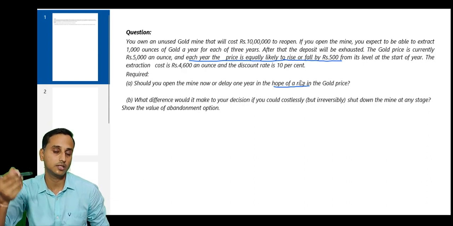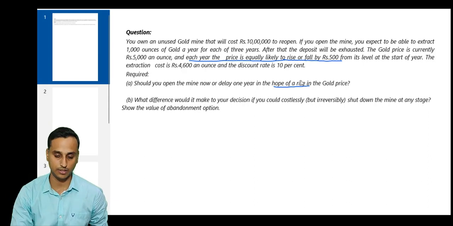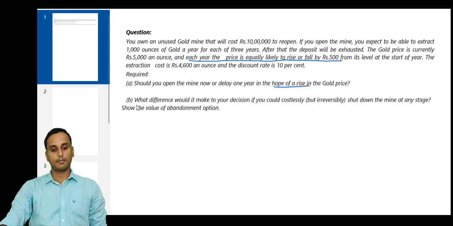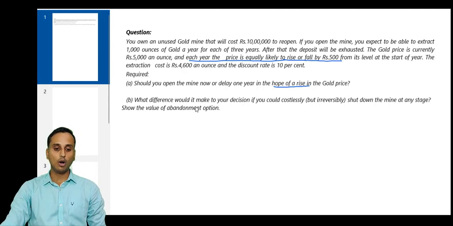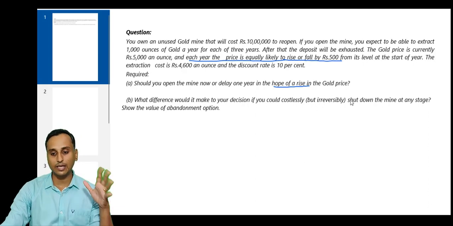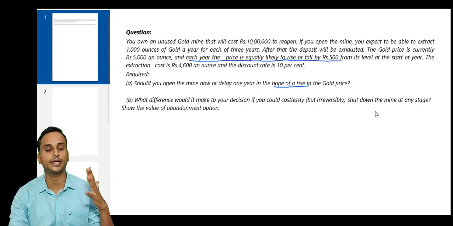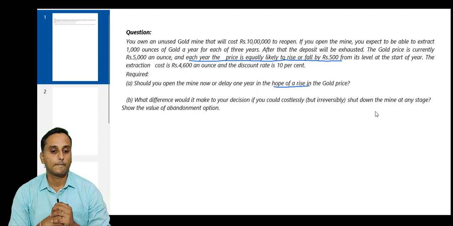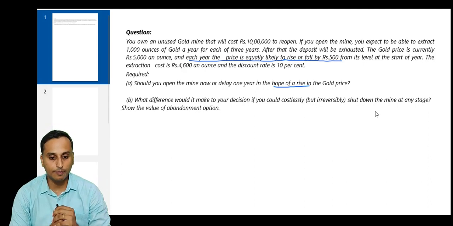Okay, this is the right way of interpreting this adjustment. Next, subpart B. What difference would it make to your decision if you could costlessly but irreversibly shut down the mine at any stage? Okay. Now what are they telling here? What difference would it make to your decision?